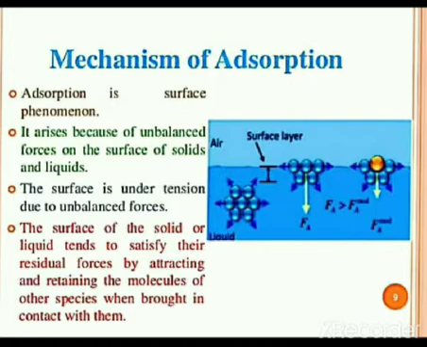According to the Gibbs-Helmholtz equation, delta G is equal to delta H minus T into delta S. The sign associated with delta H is negative. As we have discussed just now, adsorption is an exothermic process, so delta H will be negative.